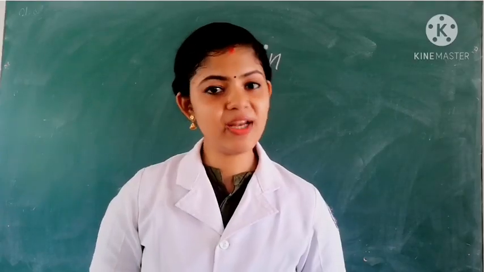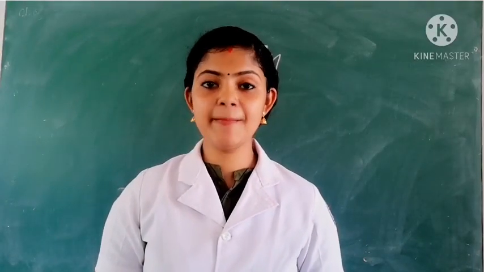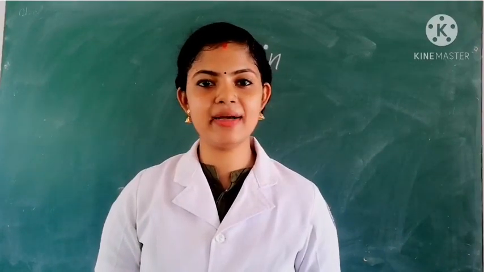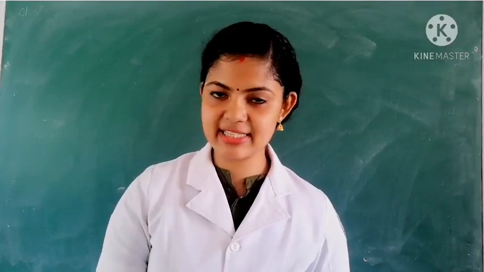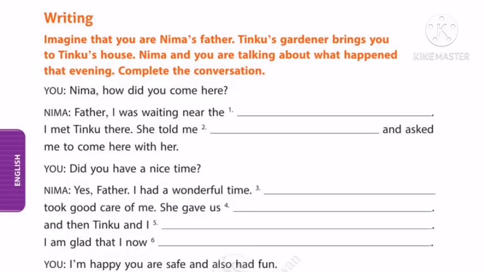Okay. Children, now let us discuss the next activity, that is writing, page number 34, dialogue writing. Imagine that you are Nima's father. Tingu's gardener brings you to Tingu's house. Nima and you are talking about what happened that evening.